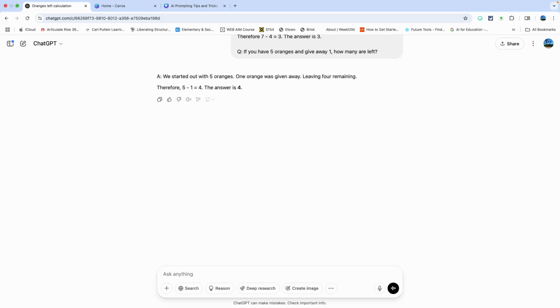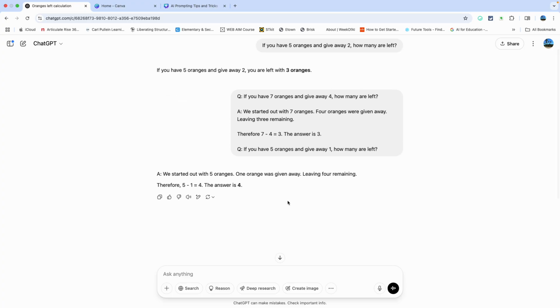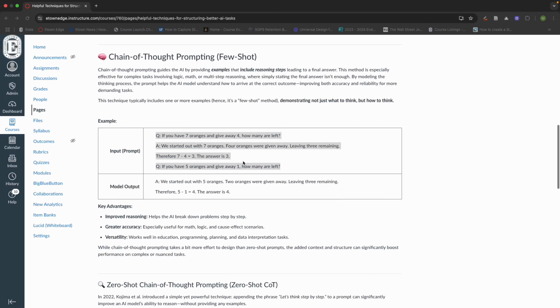So now it's basically going to reason. It's going to say, look, we started out with five oranges. One orange was given away, leaving four. There we go. So it's actually modeling our response after the way that we gave it an example. So this is really a great way of improving reasoning. It provides greater accuracy. It's really good with analyzing data. And so, chain of thought prompting, or known as few shot prompting, can be a great technique to use.